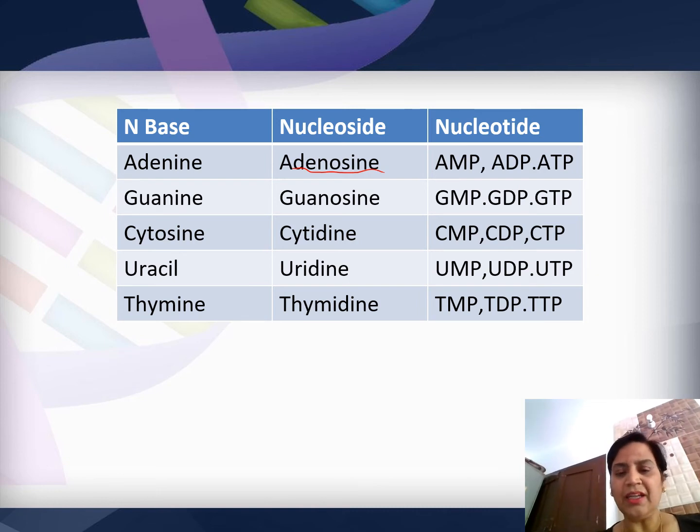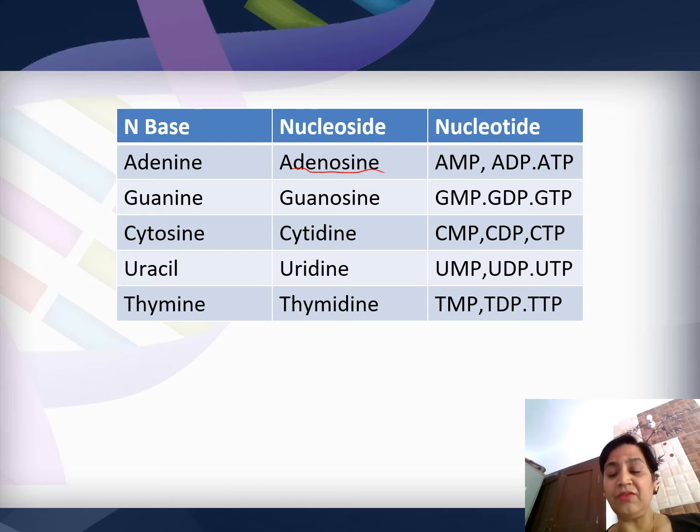Similarly, guanine, guanosine, and nucleotides would be GMP, GDP, and GTP. Cytosine, cytidine as a nucleoside, CMP, CDP, and CTP as nucleotides. Uracil, uridine, UMP, UDP, UTP as nucleotides, thymine, thymidine as nucleoside, and TMP, TDP, and TTP as nucleotides.